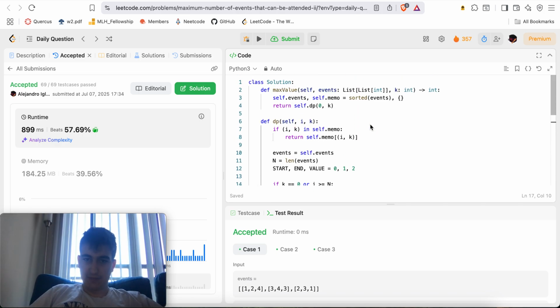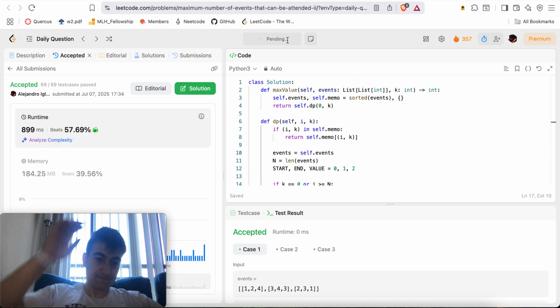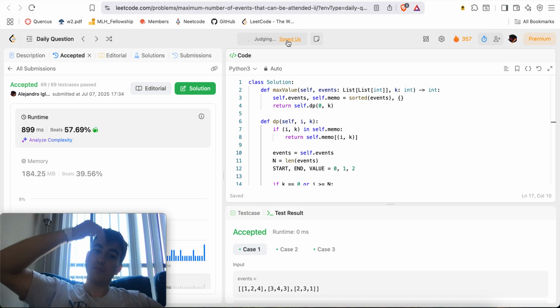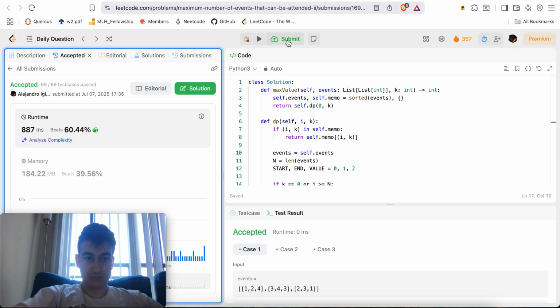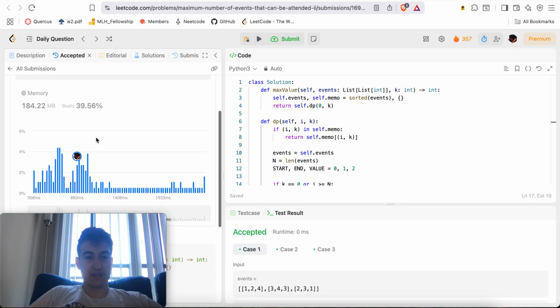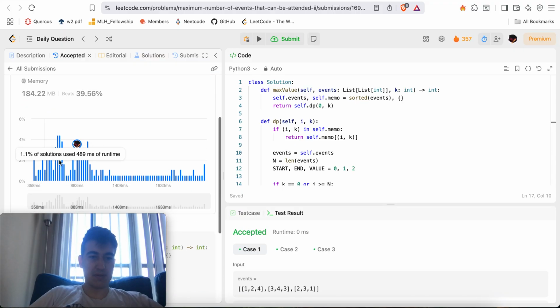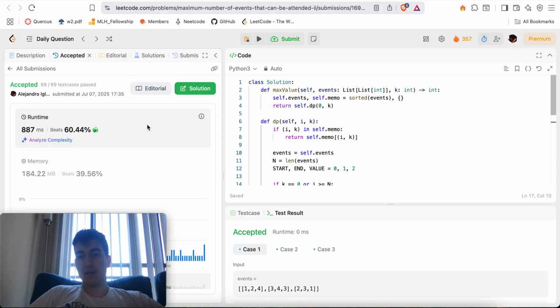Okay, I mean, we have a nice and working solution. There we go. There we go, sweet. 887 ms, beat 60.44%. Maybe there's a better way of doing things, but there we go, bada bing, bada boom.